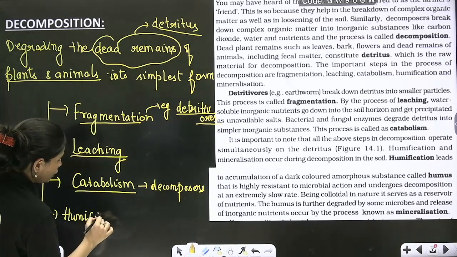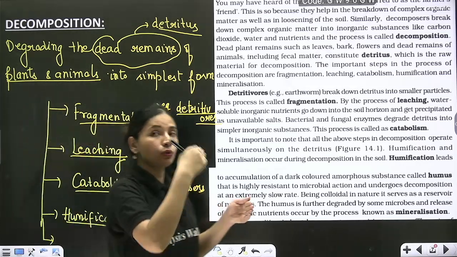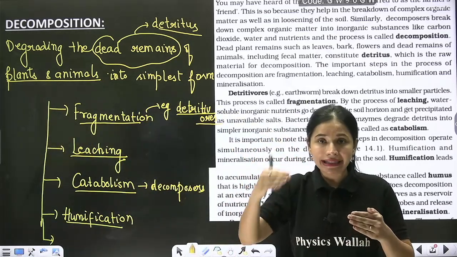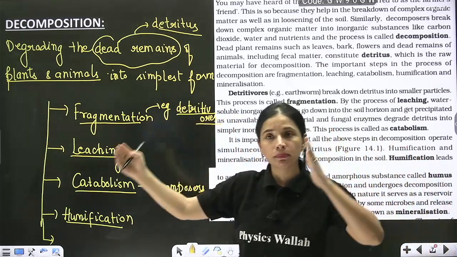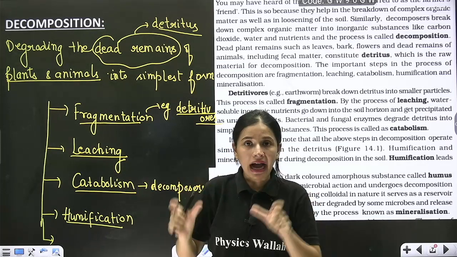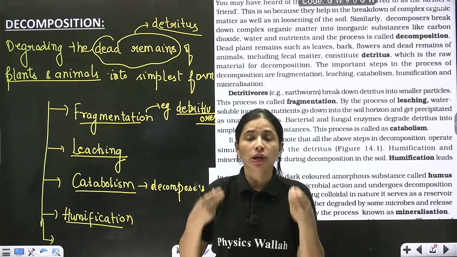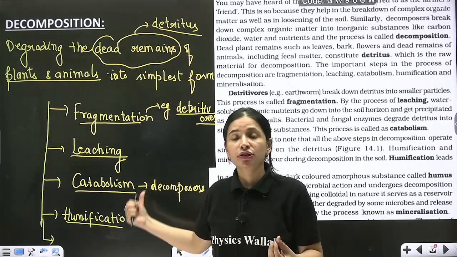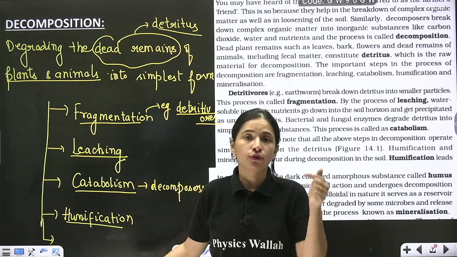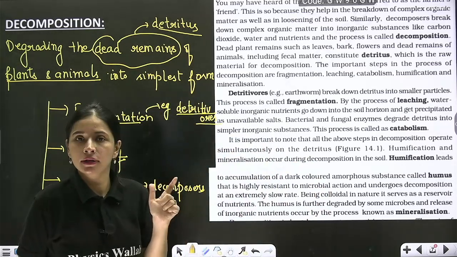which is humification. So beta, meanwhile decomposers are doing their job of degrading the simple organic into simple inorganic, there's an intermediate stage where a dark colored, colloidal, amorphous substance is produced, highly rich in nutrient, which is called as humus. So formation of humus is known as humification, right?